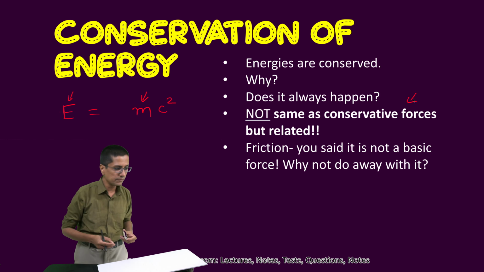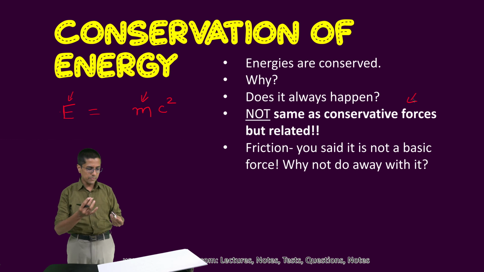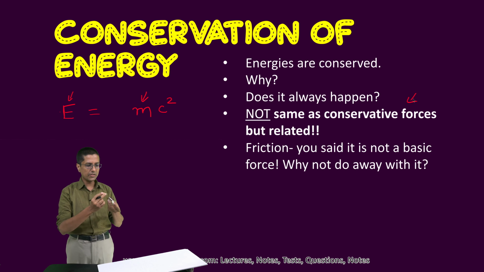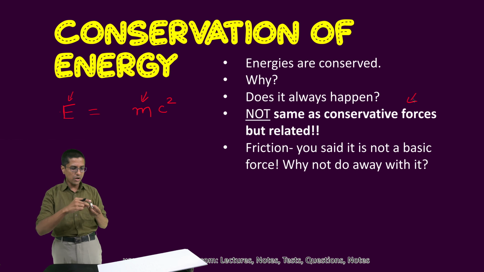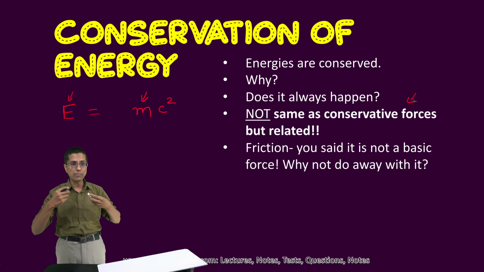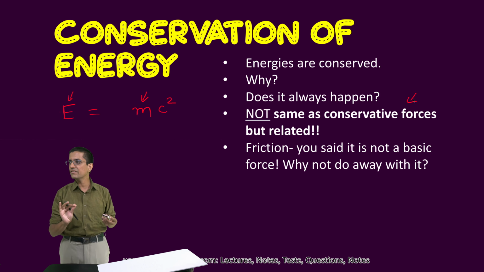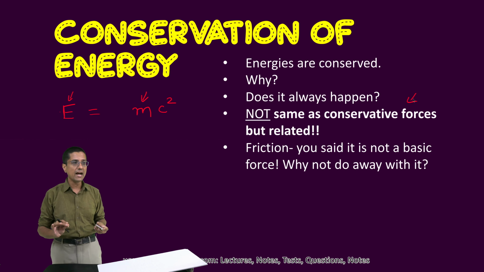It is the accumulation of all the electromagnetic forces that I cannot really take into account when I am doing something. For example, when I am rubbing this matchstick against this matchbox, there is a lot of electromagnetic interaction happening between the atoms at the tip of this matchstick and the matchbox. Because I cannot model that, it is a problem with my modeling. It is not that these electromagnetic forces are not conservative. They are definitely conservative, like all the basic four forces that we have studied.